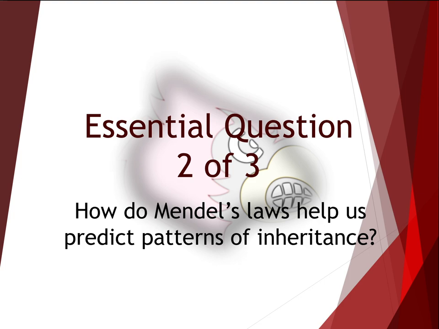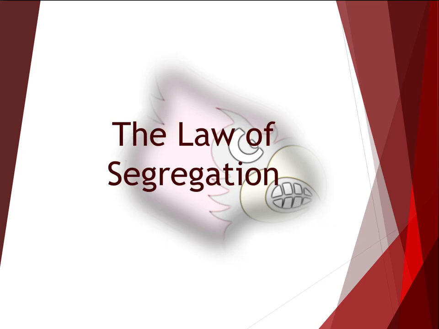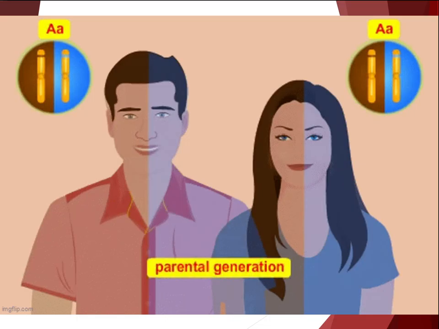This video is for The Living Earth, Unit 4.1, Genetics. Today's essential question is, how do Mendel's laws help us predict patterns of inheritance? Our first main idea, the law of segregation.